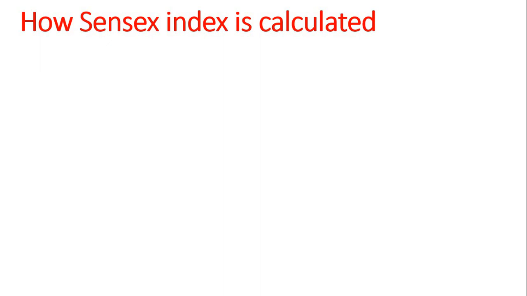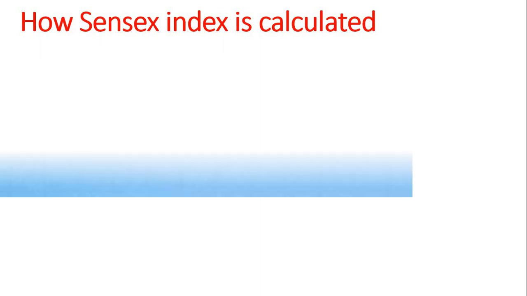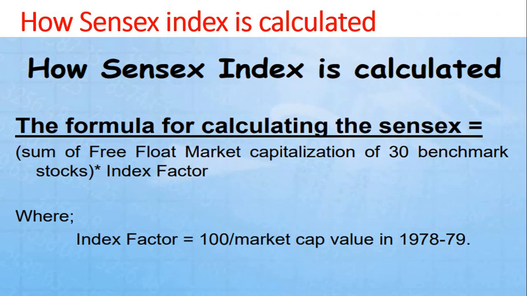Dear friends, we discussed in detail the Sensex index or indicator. Now let us move to how it is calculated. I am showing you here how the Sensex index is calculated. There is a formula for calculating the Sensex. The formula is: sum of free float market capitalization of the 30 benchmark company stocks into the index factor. Let us discuss free float market capitalization.